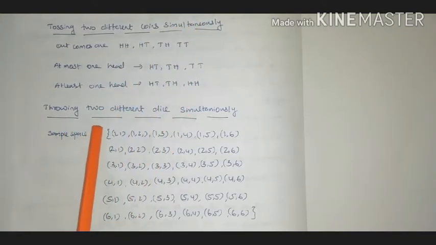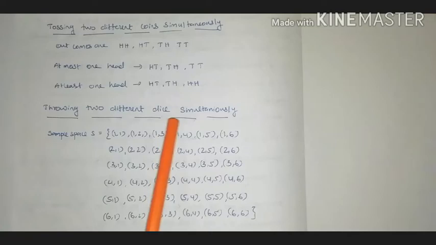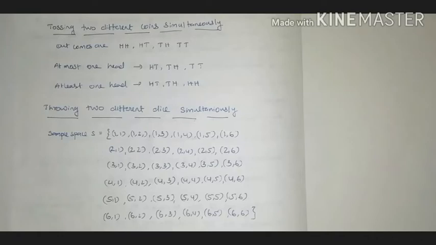So here we are going to discuss these three things. First, throwing two different coins simultaneously, next, throwing two different dice simultaneously, and afterwards we will discuss playing cards also. The first thing is tossing two different coins simultaneously. When we toss two coins simultaneously, how many possible outcomes are there?